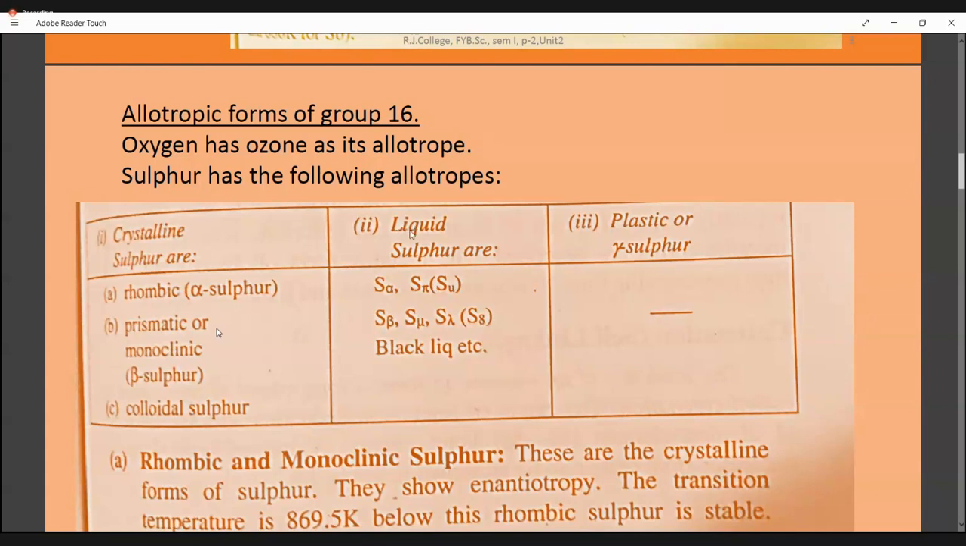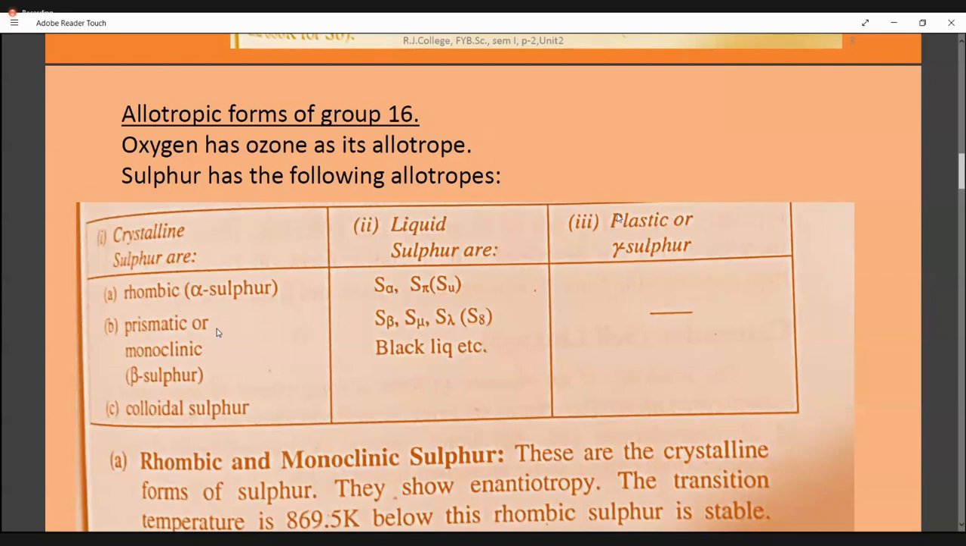Similarly, there is another allotropy, liquid sulfurs. These varieties of liquid sulfur have different properties, collected at different temperatures. So they are all labeled like this: alpha sulfur, pi sulfur, beta sulfur, mu sulfur, lambda sulfur, etc. They differ in all properties. Then the next is plastic sulfur, which you call gamma sulfur. This can in fact be obtained from liquid sulfur only.